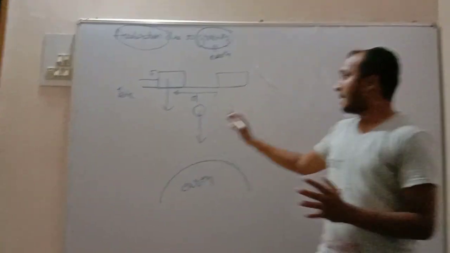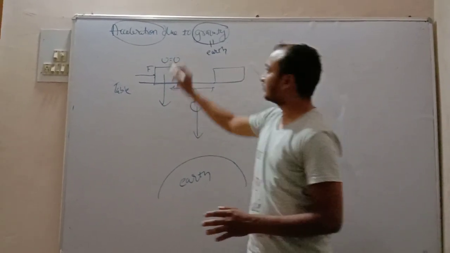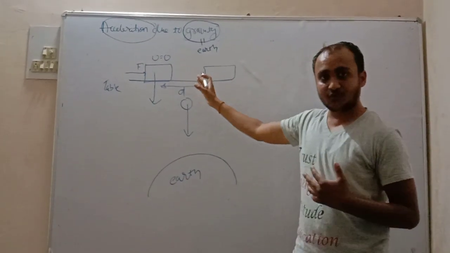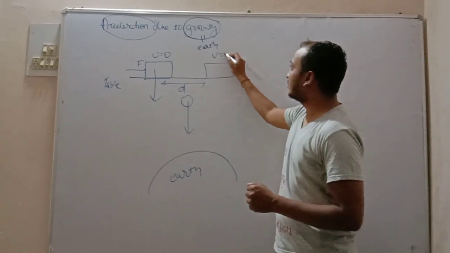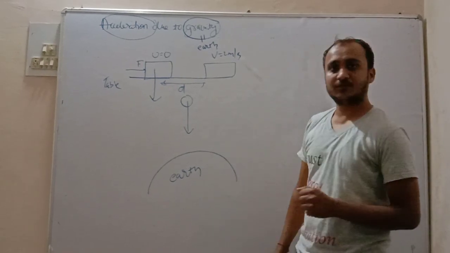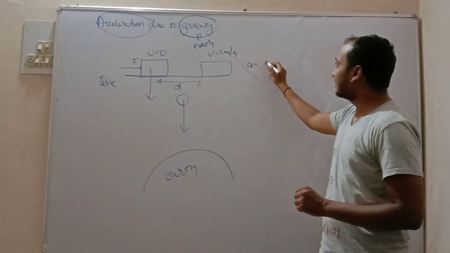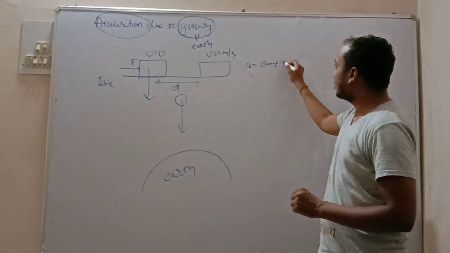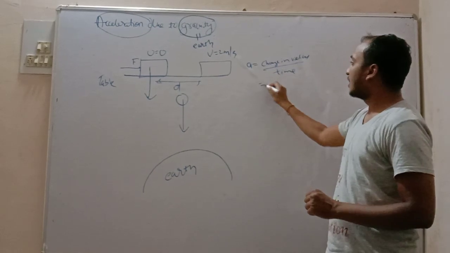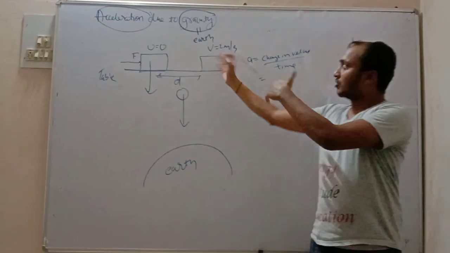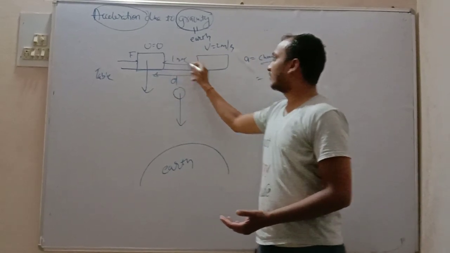First of all its velocity was 0. But when we apply force, we know that it will have some velocity. Let its velocity be 2 meters per second. I have told you acceleration is the change in velocity per unit time. So velocity changes by 2 and let it take 1 second.